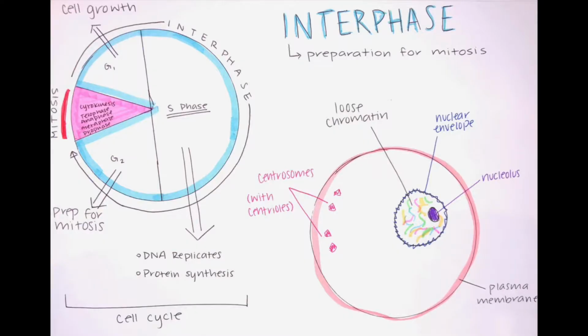The first stage of mitosis is interphase, which happens in preparation for mitosis. A cell spends most of its life in interphase, and it is where the DNA begins to be replicated or copied, and it's where protein synthesis occurs. Inside the nuclear envelope, the chromosomes are still loose chromatin, and they have not yet formed into complete chromosomes.